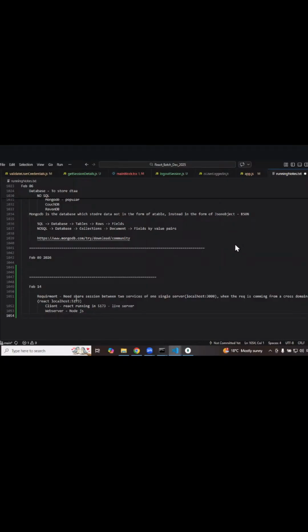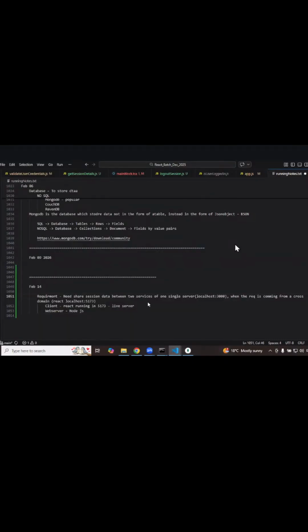Okay. Any questions up to here? I'm just about to explain this step: we need to share the session data between services of one single server, not only two services, but between multiple services of one single server, when the request is coming from a cross-domain client.